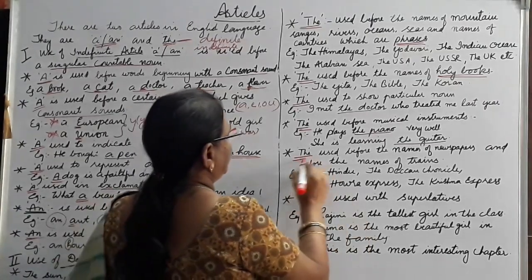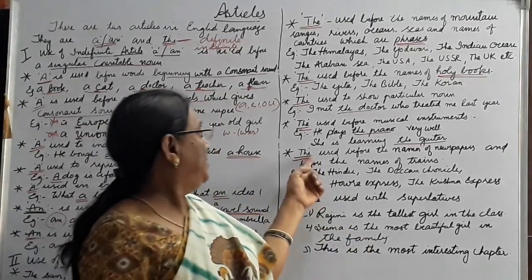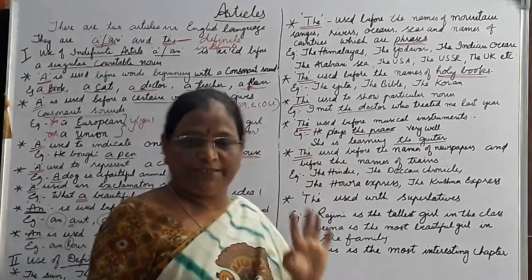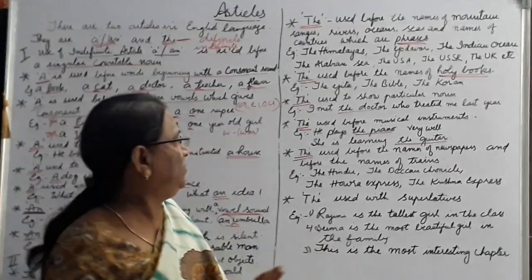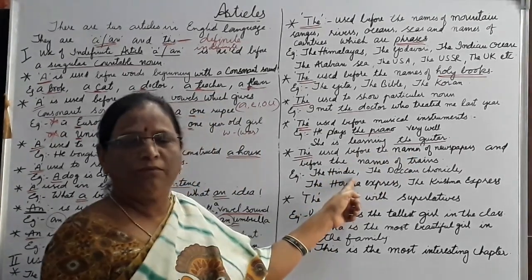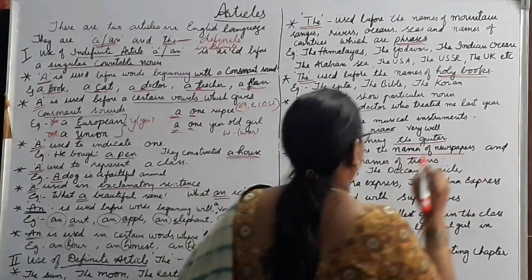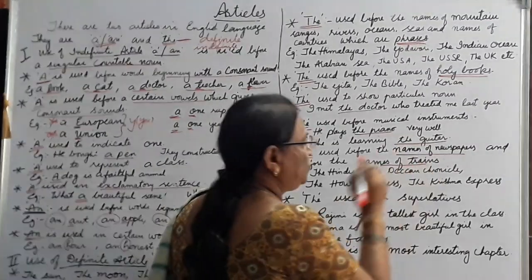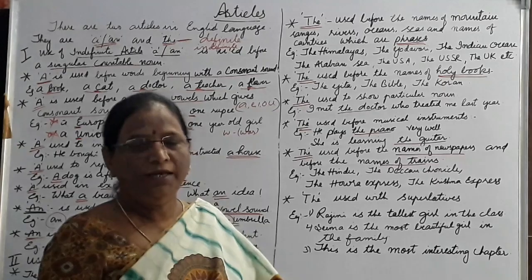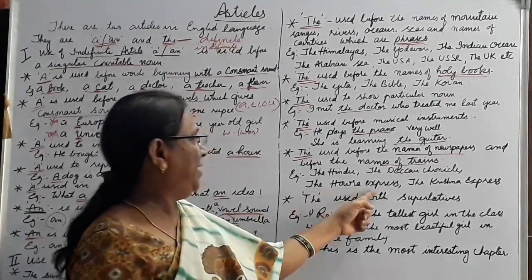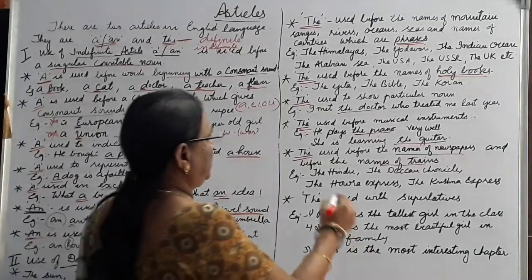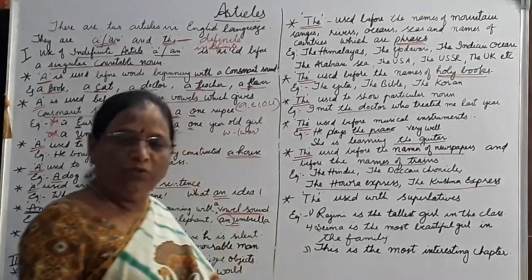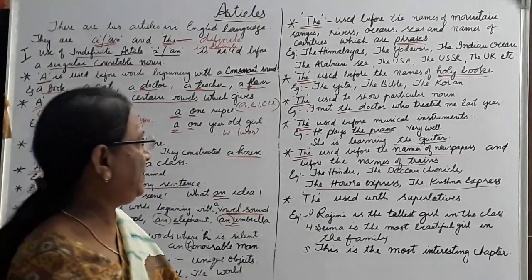Now next, "the" is used before the names of newspapers and before the names of trains. All of you know, when you read the newspaper, say for example the Hindu newspaper, isn't it? Names of newspapers: the Hindu, the Deccan Chronicle, etc. It is also used before the names of trains: the Howrah Express, the Krishna Express, the Godavari Express. These all are the names of trains.